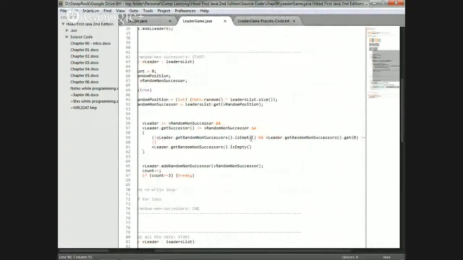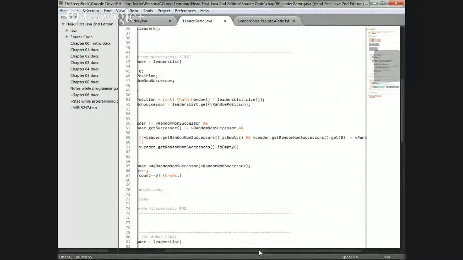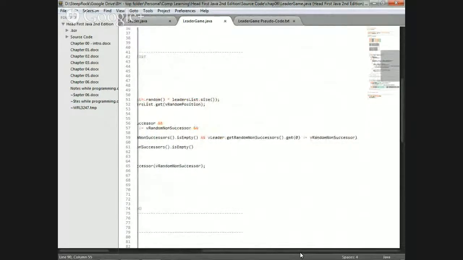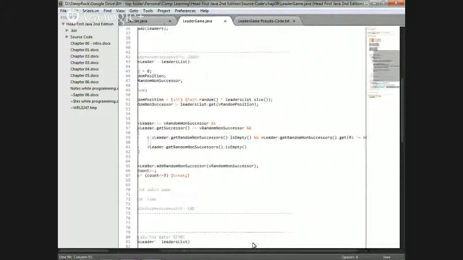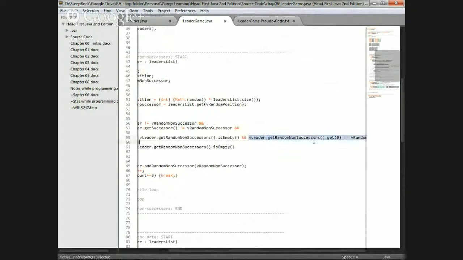If it is not empty and the position 1 doesn't equal that random successor, right? If I just put this in there, which we did first, it failed. Why? Because there's nothing there, and get(0) returns an error because nothing's there. You're trying to take something out that doesn't exist, right? Well, why would this help? It still has to do this logic, right?